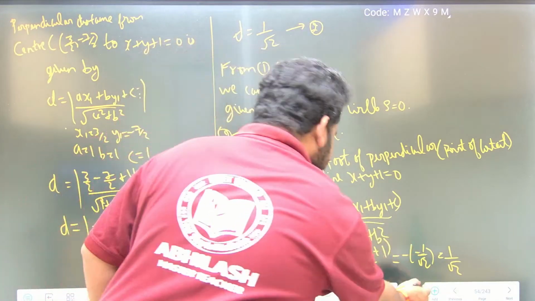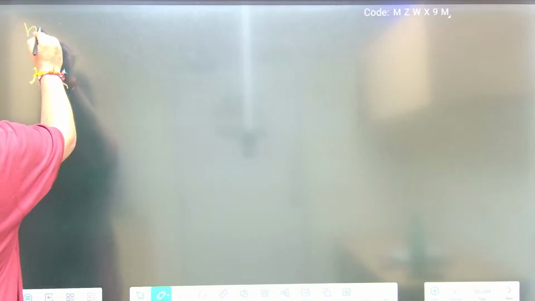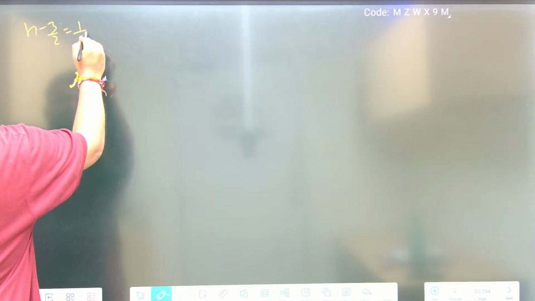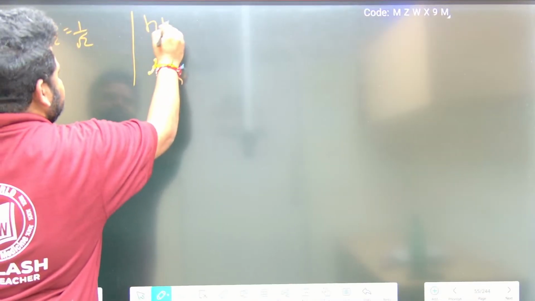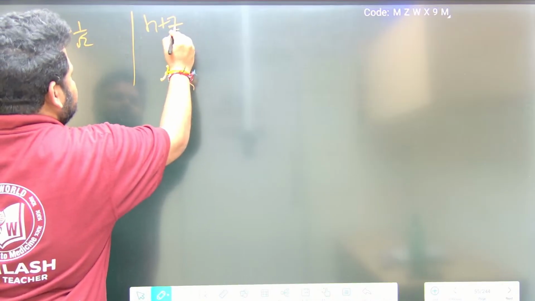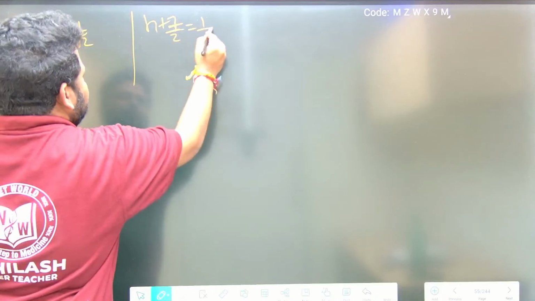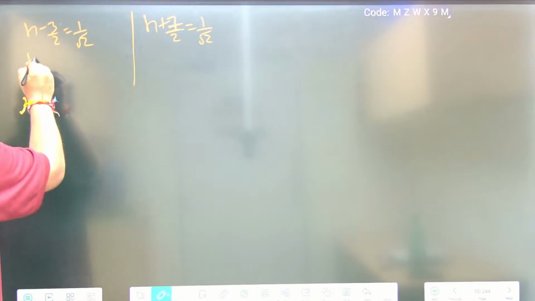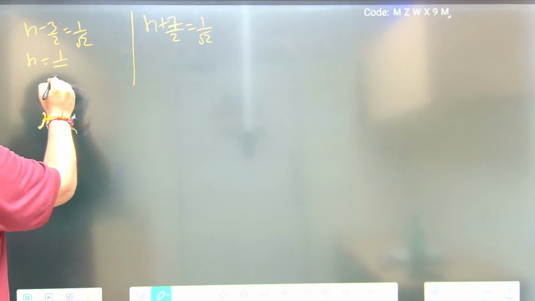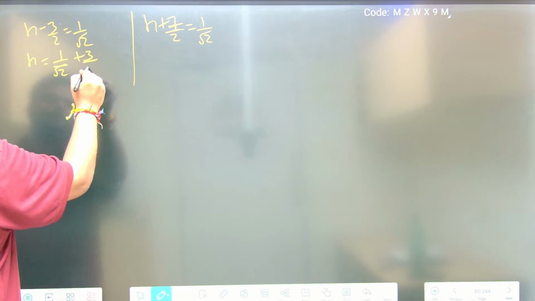So what will I have? H minus 3 by 2 is equal to 1 by root 2. Here I can write H plus 7 by 2 is equal to 1 by root 2. So this will become H is equal to 1 by root 2 plus 3 by 2.